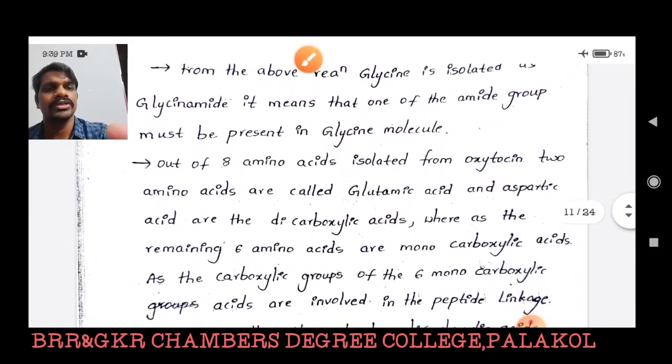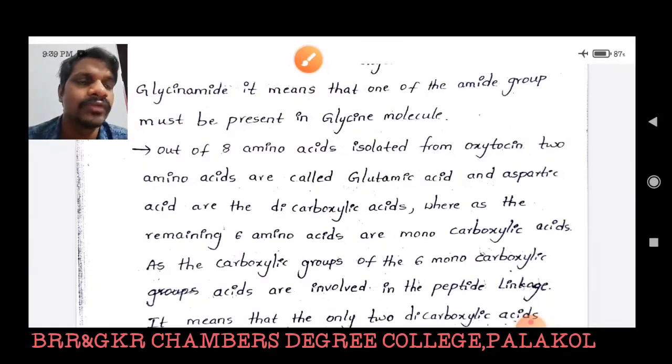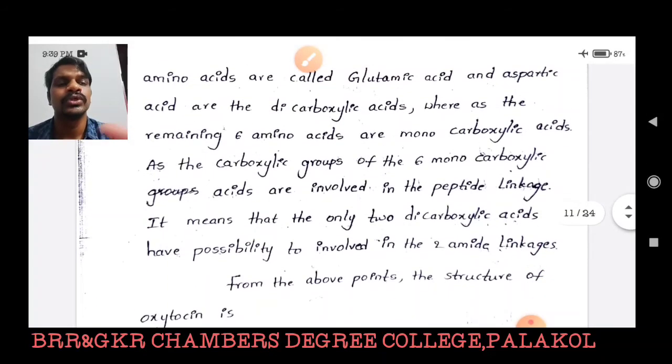So the second point is, out of 8 amino acids isolated from oxytocin, 2 amino acids, glutamic acid and aspartic acid, are dicarboxylic acids, whereas the remaining 6 amino acids are monocarboxylic acids. As the carboxylic acid groups of the 6 amino acids are involved in peptide linkages with the 6 amino groups, it means that only the 2 dicarboxylic acids have the possibility of being involved in 2 amide linkages.